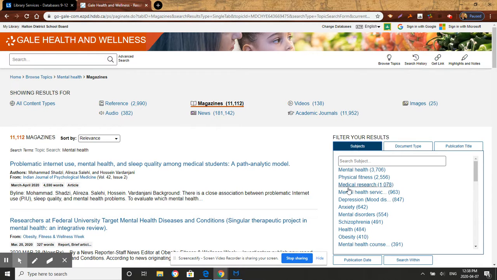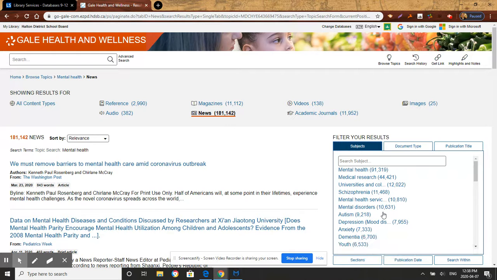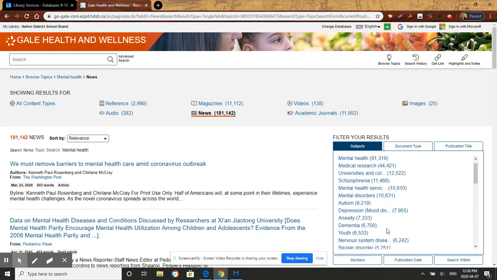Then remember, that's just for the magazine articles. If I were to click on news articles, I might see some different things in the subjects listing. So dementia, for example, there's 6,700 newspaper articles on dementia.